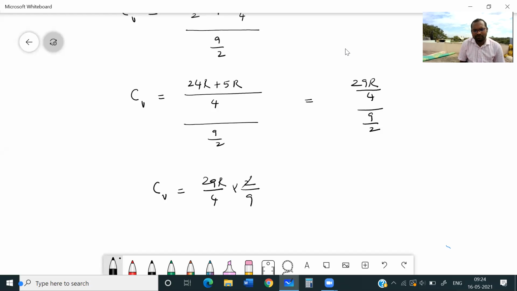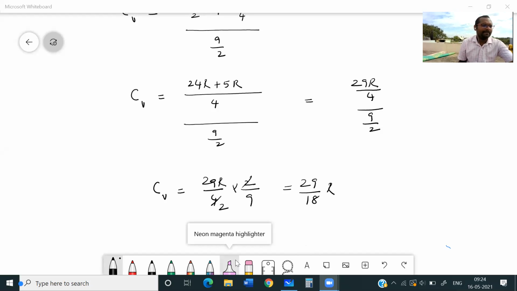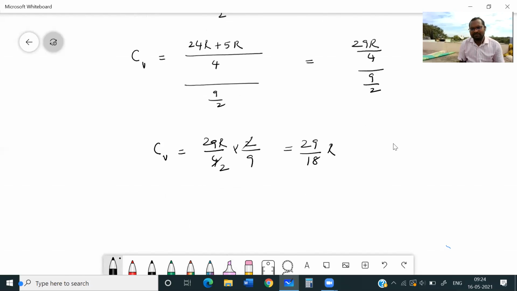2 ones are 2, 2 twos are 4, 29 divided by 18 R. Any calculation mistakes are there? 9 twos are 18. Okay. Correct? Yes.